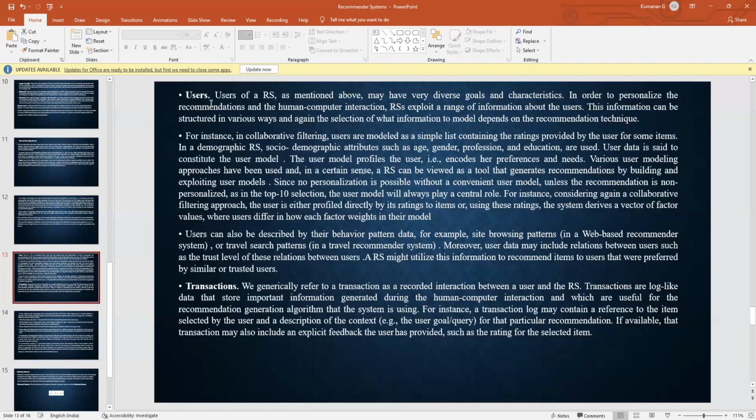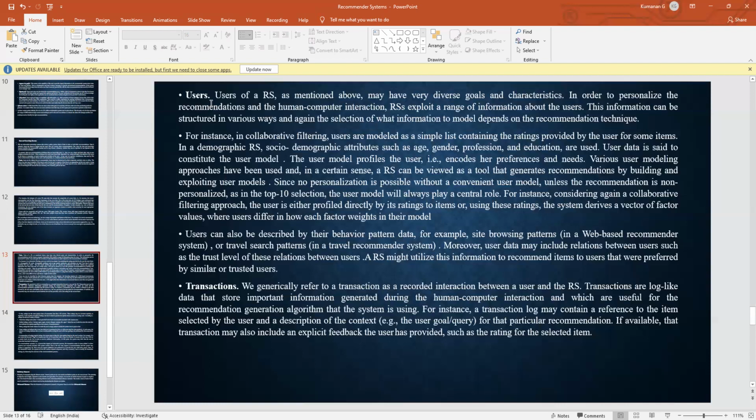Various user modeling approaches have been used, and in a certain sense, a recommender can be viewed as a tool that generates recommendations by building and exploiting user models. Since no personalization is possible without a convenient user model, unless the recommendation is non-personalized, as in the top 10 selections, the user model will always play a central role. For instance, considering again a collaborative filtering approach, the user is either profiled directly by their ratings of items, or using these ratings, the system derives a vector of factor values, where users differ in how each factor weighs in their model.